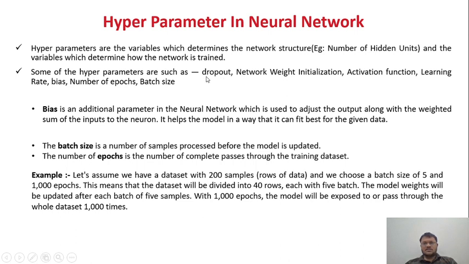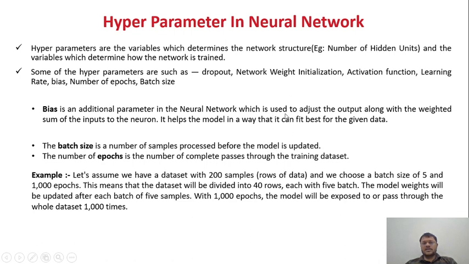Dropout is, let's suppose, in my neural network I'm using 4 hidden layers. In the first layer I'm using 10 input parameters. For the next layer, I will drop out two nodes, so 8 nodes' values I'm going to transfer to my next layer.